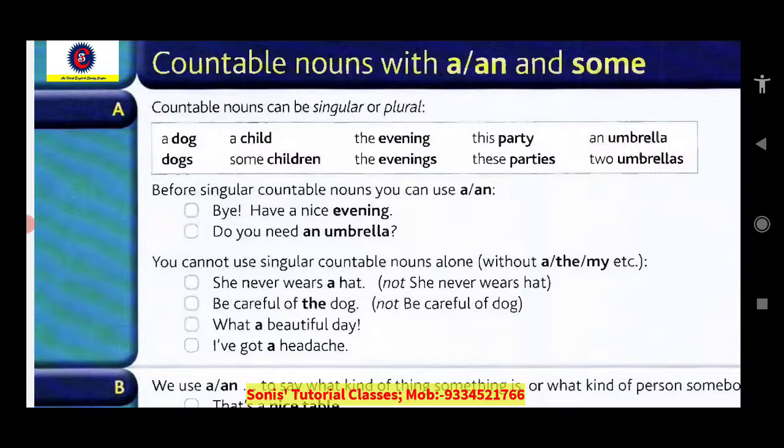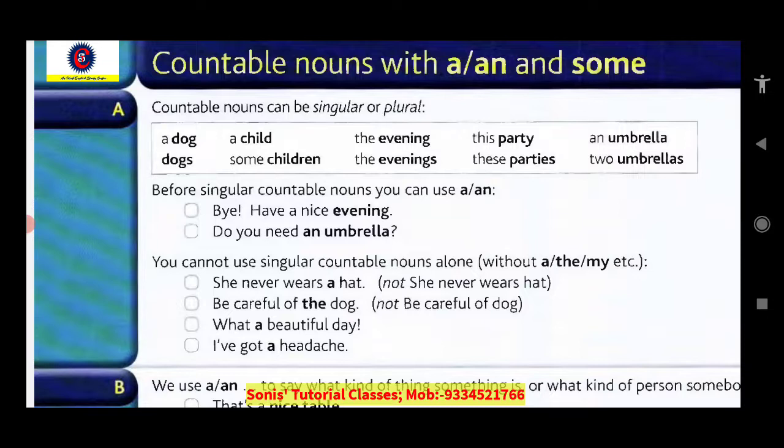But they can be changed into plural also when required. Like dog can be changed into dogs, a child can be changed into children, evening can be changed into evenings, and party can be changed into parties. There are various rules and regulations to change a singular countable noun into plural. And we have already learned those rules in our childhood. Generally, we add s or es to a singular noun to make it into plural.